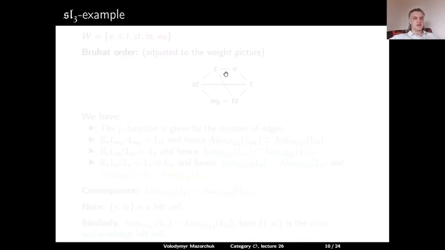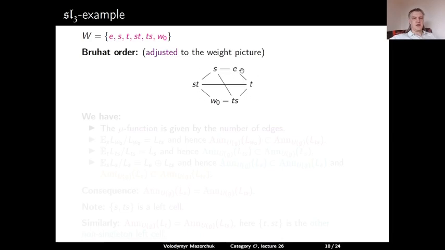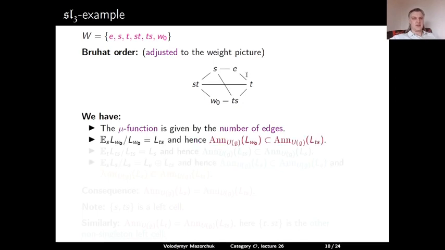So let us do an SL3 example. In the SL3 example, we have W is E, S, T, ST, TS, and W0. And here is a picture of the Bruhat order, which is adjusted a little bit to reflect the weight picture inside the dominant Verma module. So the mu function corresponds to the number of edges in this picture between different points. And so we can easily compute that if we S-complete W0, we just additionally get TS.